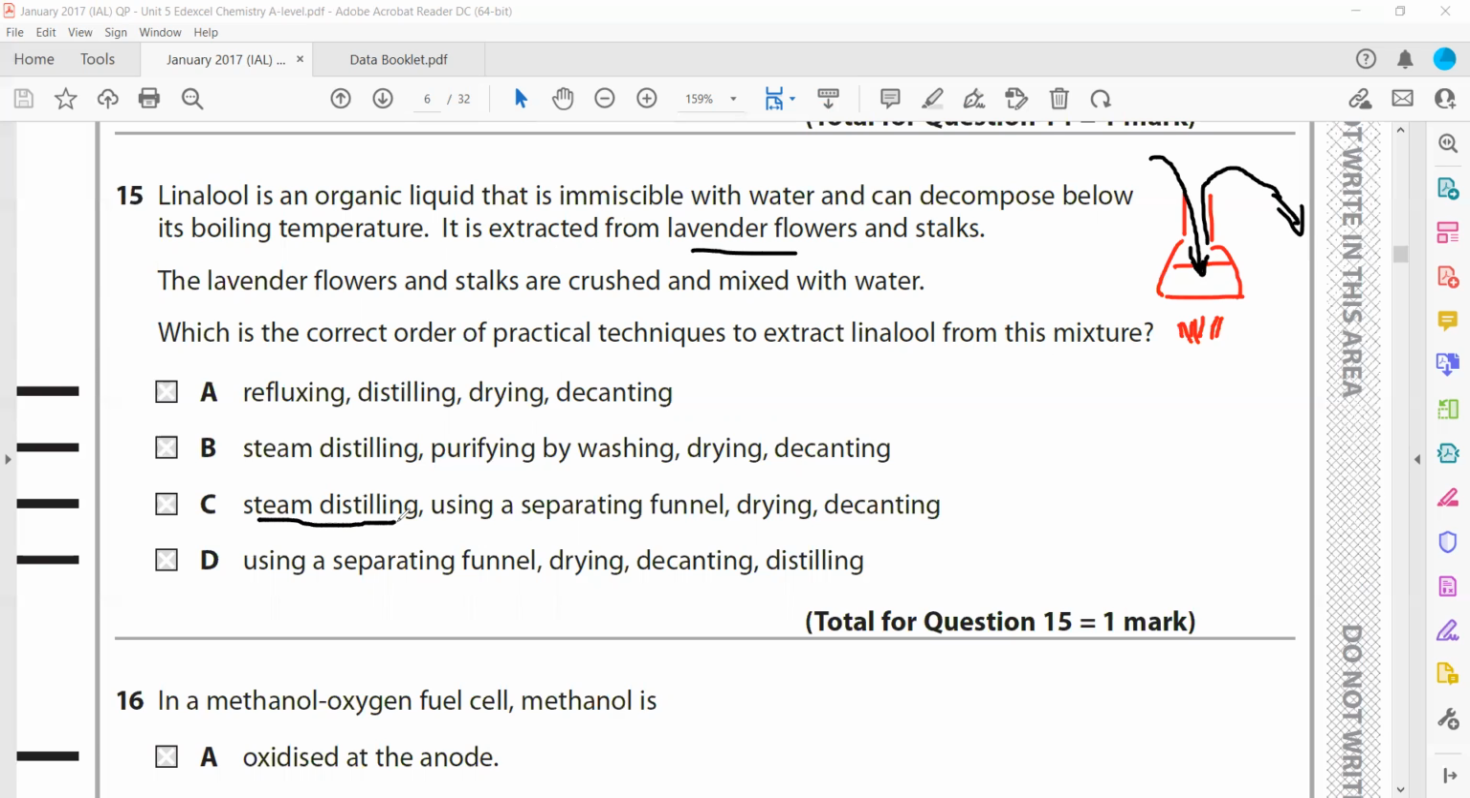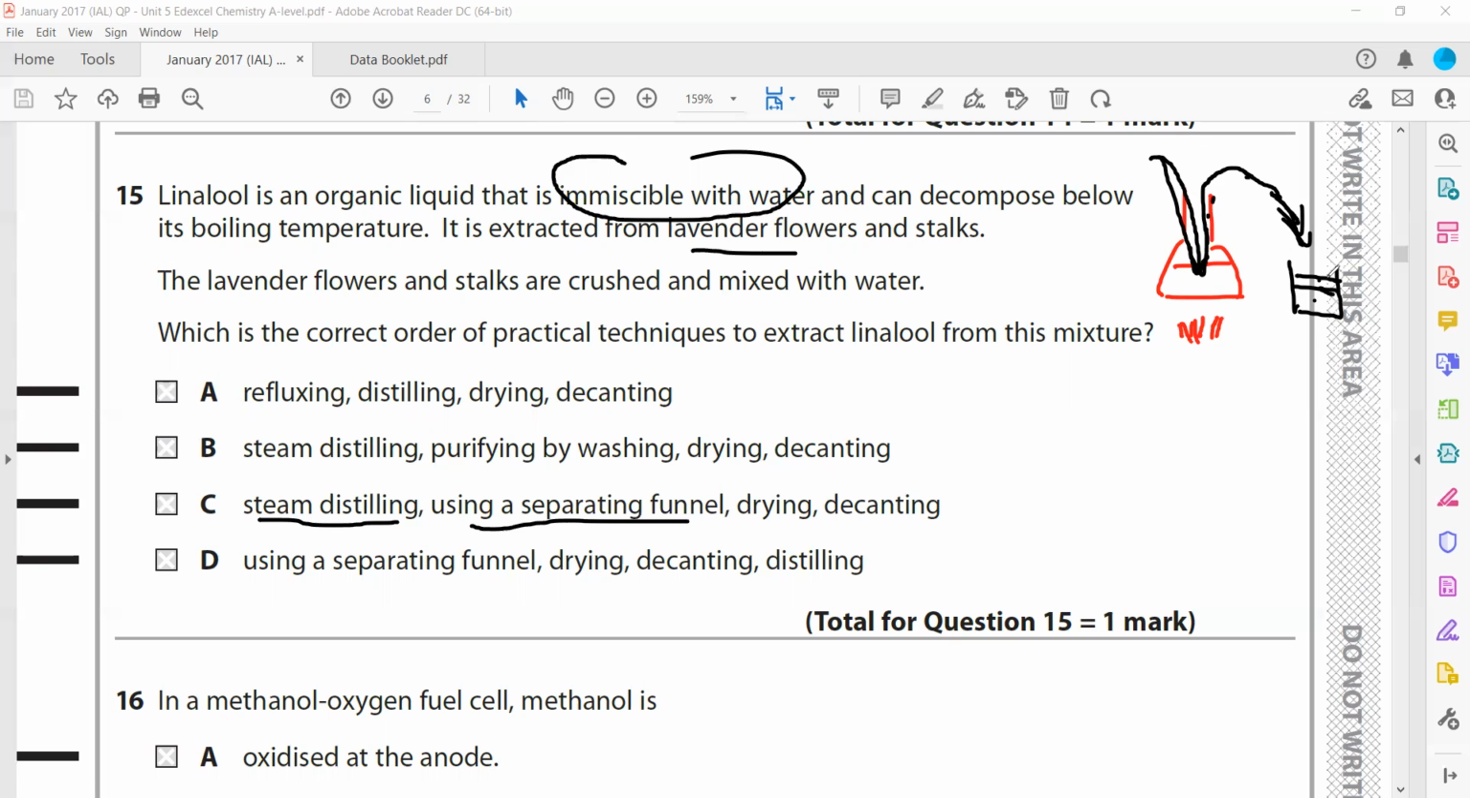We'll use steam distillation, then a separating funnel, because as I mentioned it is immiscible with water. We have a mixture here, and steam will vaporize the sample. When condensation occurs, we'll have two layers. One will be water, another one will be linalool. And then we will use a separating funnel.